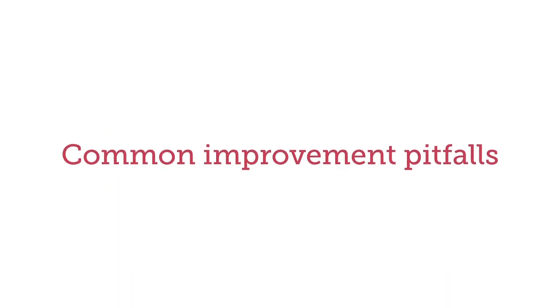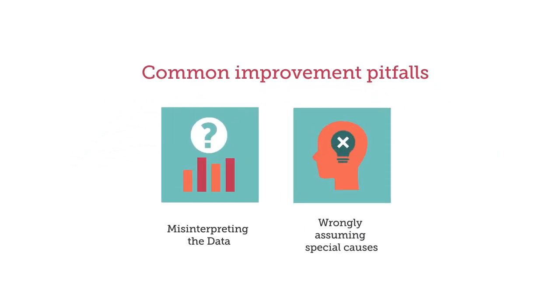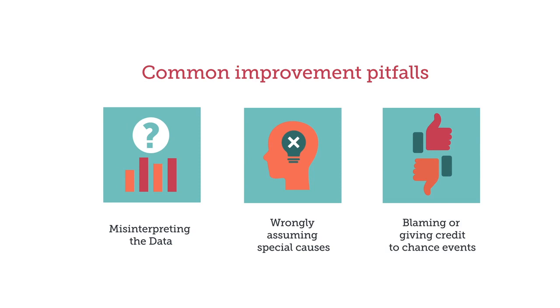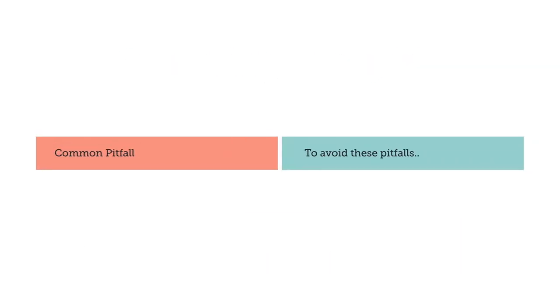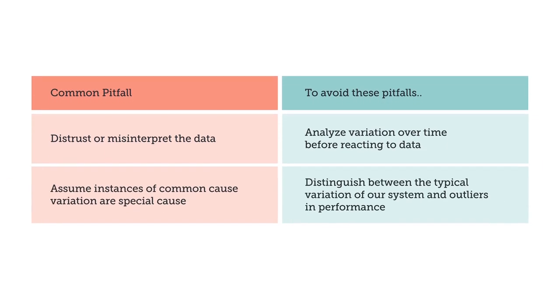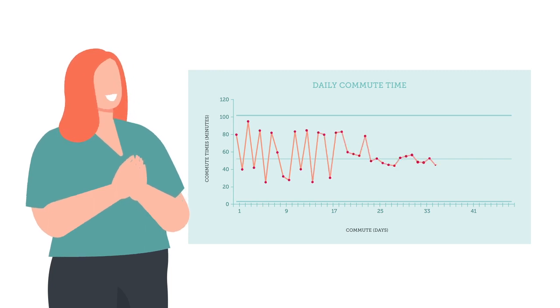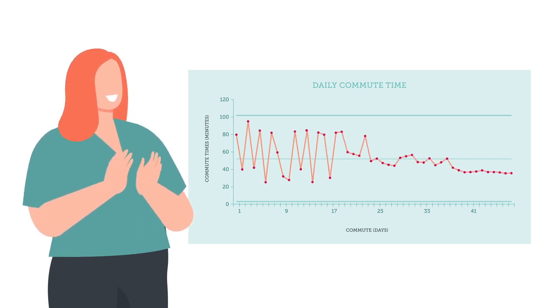Using what you have learned about variation, you can avoid a number of common improvement pitfalls. Some pitfalls include distrusting or misinterpreting the data, or assuming instances of common cause variation are special causes. We may even blame or give credit to people for things they have no control over. To avoid these pitfalls, we can analyze variation over time before reacting to data. Distinguish between the typical variation of our system and outliers in performance, and investigate the sources of variation to account for the factors outside our system that are affecting performance. Understanding variation helps us to learn what is driving high performance and replicate those practices.